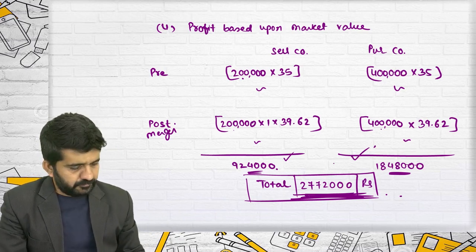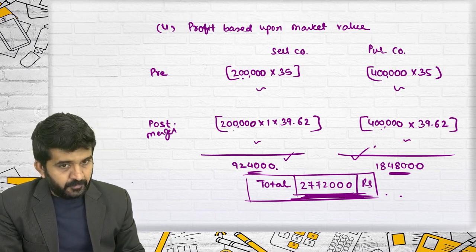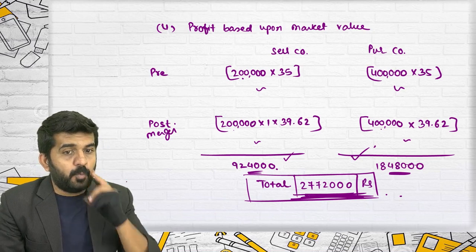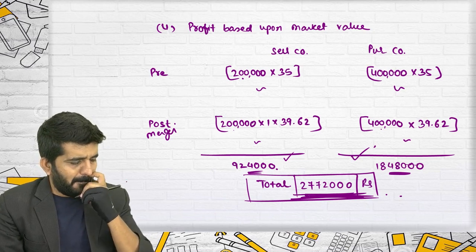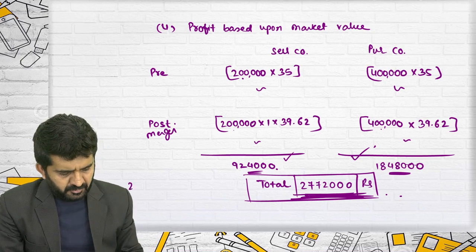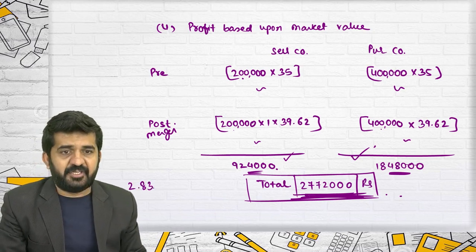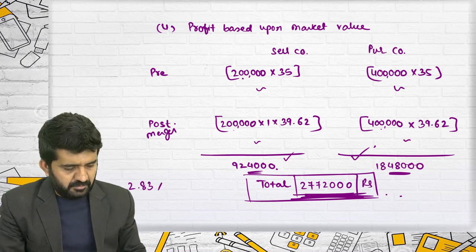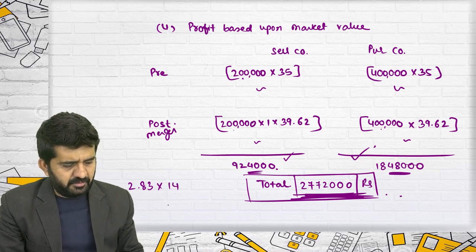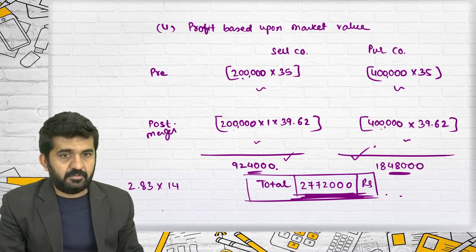EPS 1:2 into PE ratio. Yes, 2.83. All right, let me do it. 2.83 into PE ratio 14, all right, into 6 lakhs, so we'll get the new market capitalization.